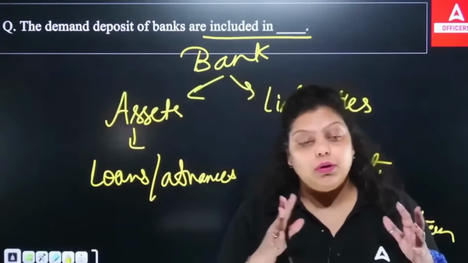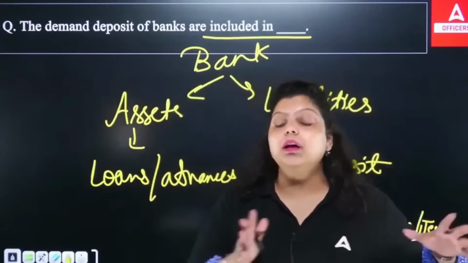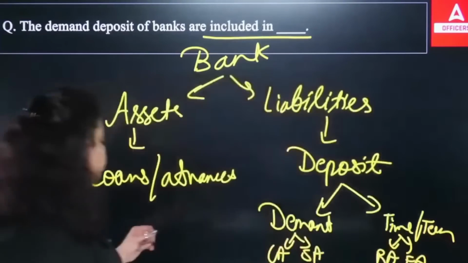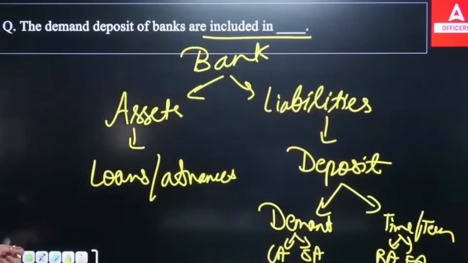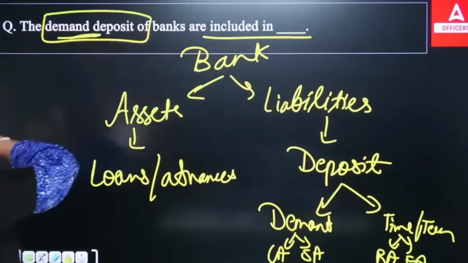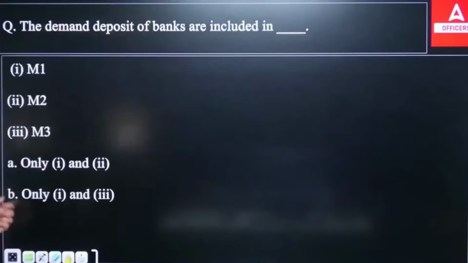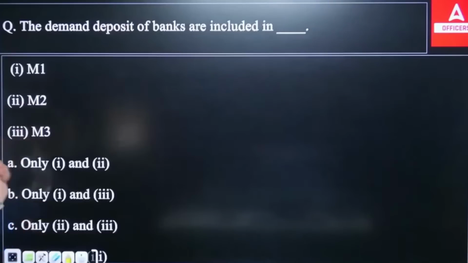Time or term deposits, on the other hand, are deposits which will be there for a particular period of time. Okay, so this is the deposit we are talking about, and this is what demand deposit is. Demand deposit means CASA, and the question is asking which of the following includes the demand deposit. So we have options M1, M2, M3. To answer such a question, you should know what is M1, what is M2 and what is M3.